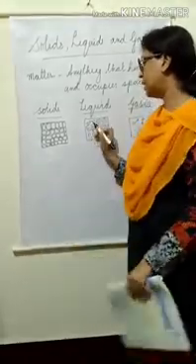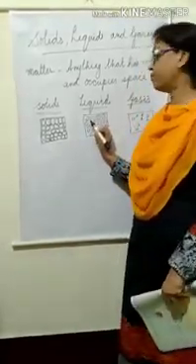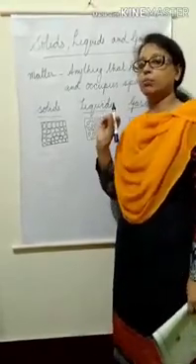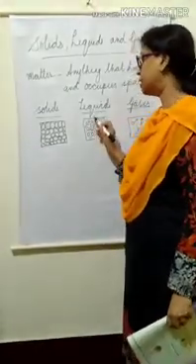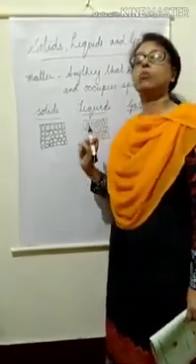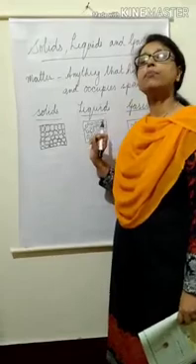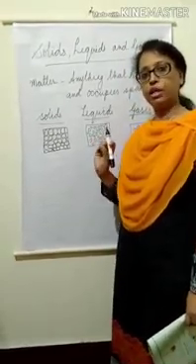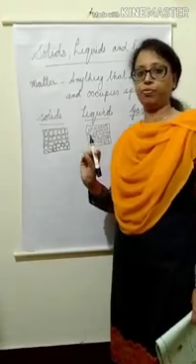Second state, liquids. In liquids, in between the molecules, there is a little space, less space. Some space is there, but the space is less only. Because of that less space, it can move. It can slip over one another. The molecules of liquid can slip over one another. So, it has definite volume, but no definite shape.